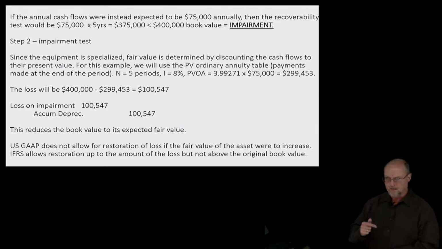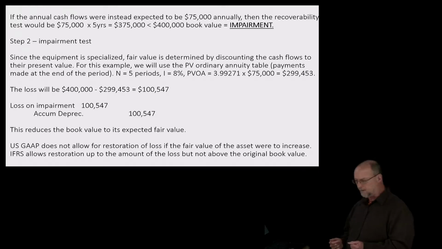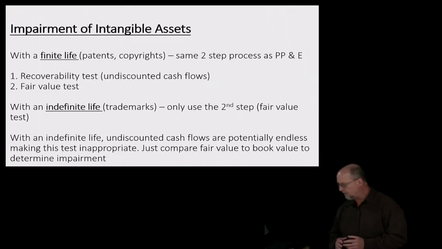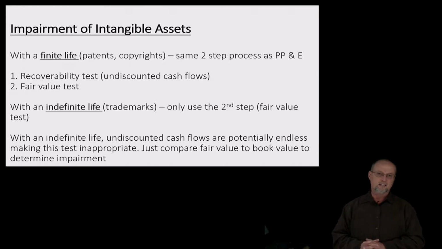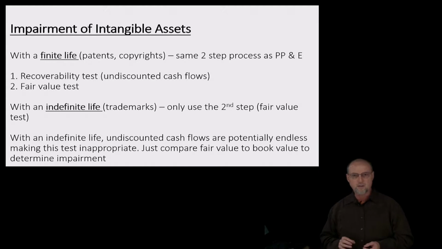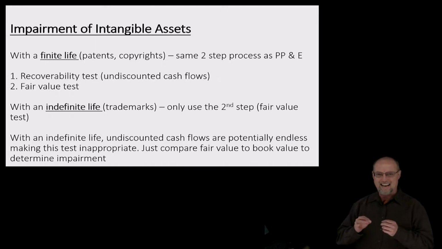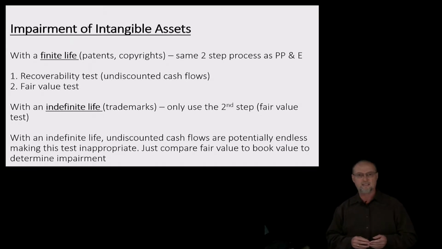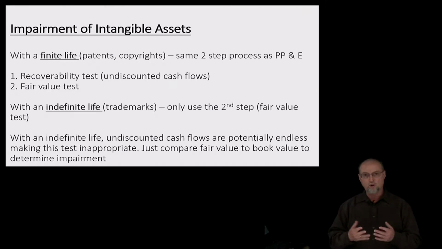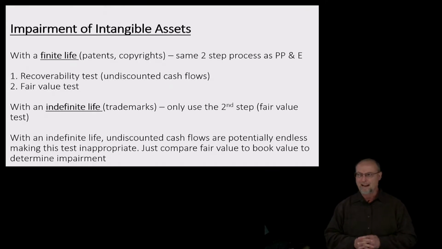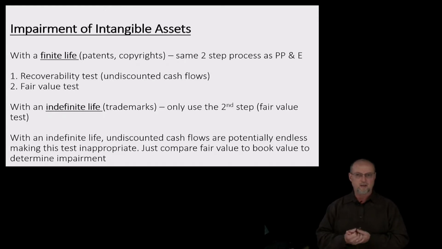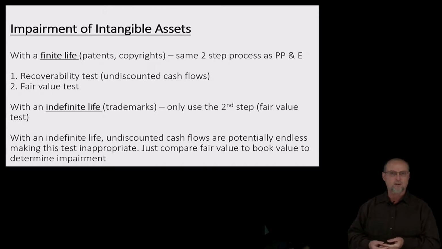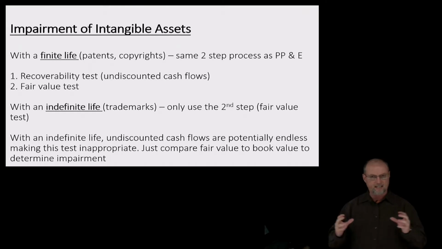Okay? So now, that was property, plant, and equipment. The good news, for intangible assets, it's pretty much the exact same process. However, we draw a distinction between those intangible assets that have a finite life, such as patents and copyrights, and those intangible assets that have an indefinite life, such as trademarks, trade names, and goodwill. So a patent has a 20-year legal life. A copyright is the life of the author plus 70 years. That's defined. That's a finite life.